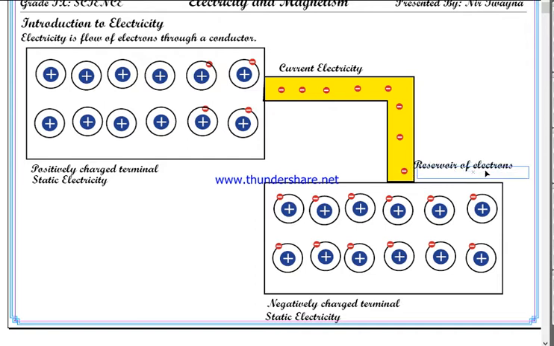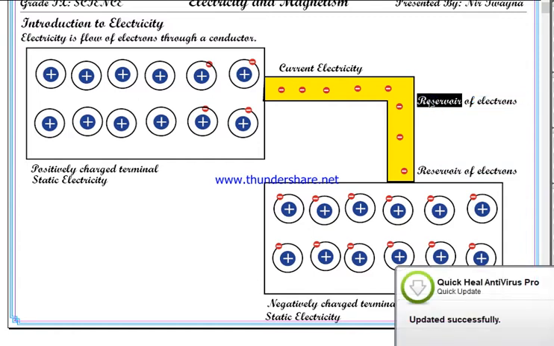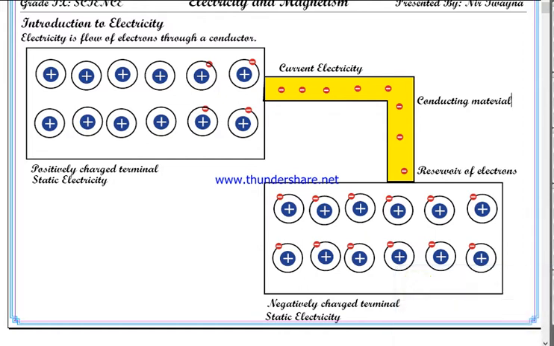Okay, there must be a reservoir of electrons, and then a conductor. If you connect these two objects by using a non-conducting material, then electricity will not flow. And the object which will act as the dump of electrons will receive electrons, isn't it? Okay, dump of electrons. Well, any confusion up here?